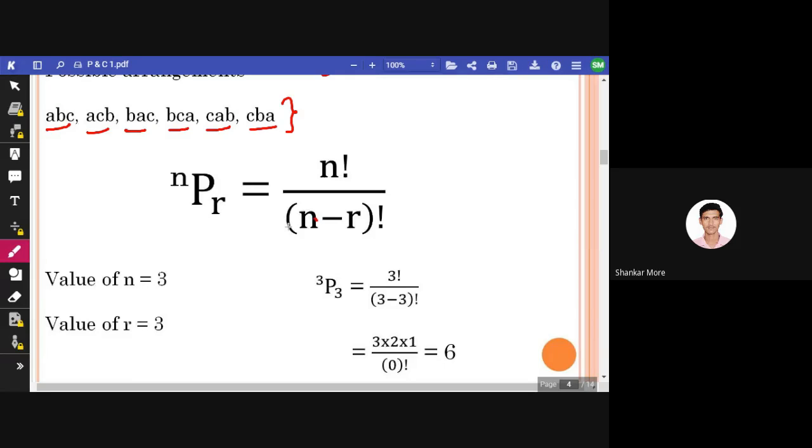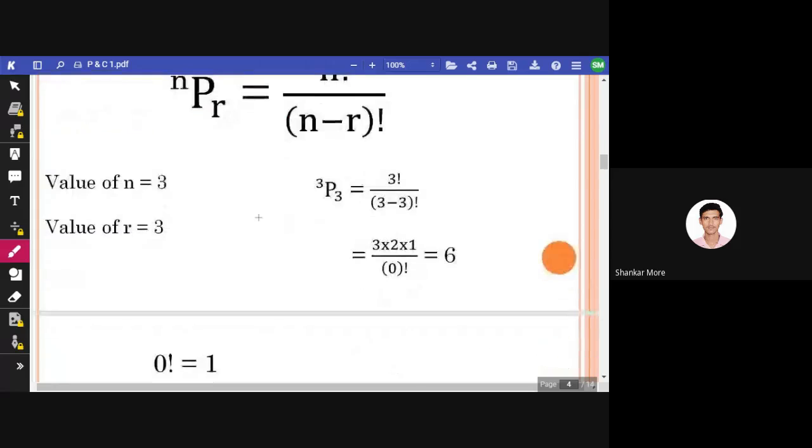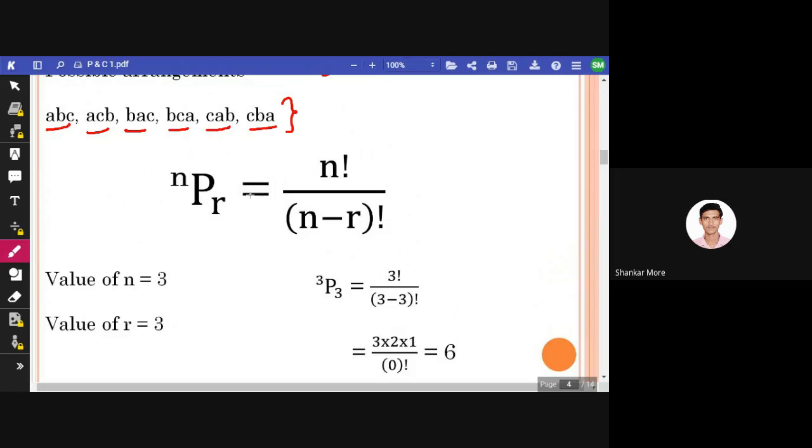So what is n and what is r? n is basically the total number of elements, and r is the selected number of elements, like out of n, how many we are selecting. This is the main formula that we are going to use. There are other shortcut methods also, which we will discuss, but this is the official formula for permutation, so you have to remember this.